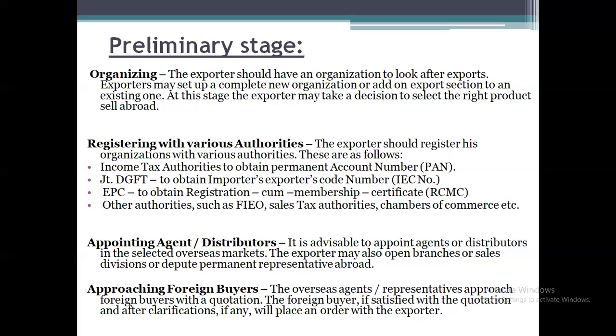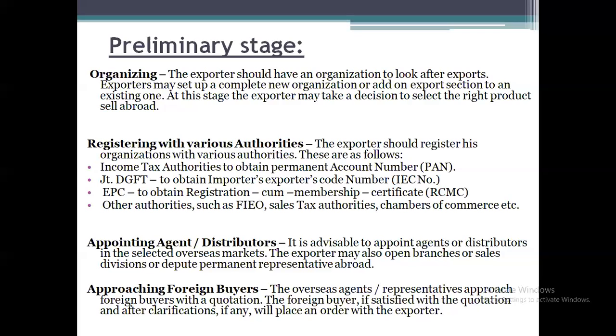So by taking quotations from the different exporters, if the importer is satisfied with the quotation, and if he has any questions, he will get the clarification from the exporter, and after getting all the clarification, if he is satisfied, then definitely he will place the order.